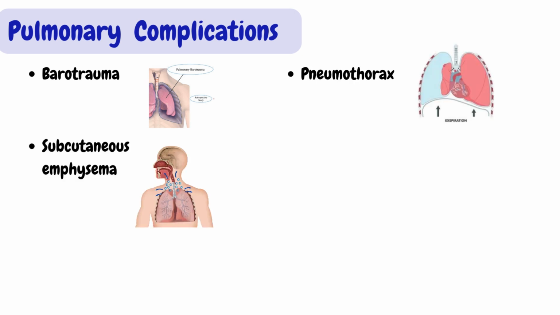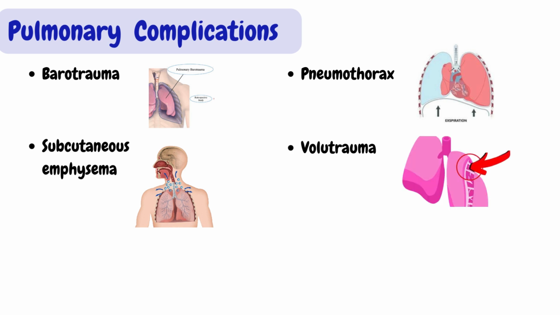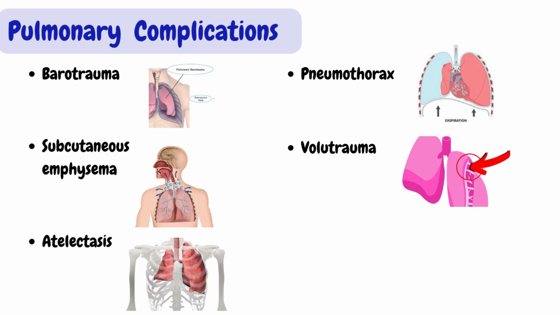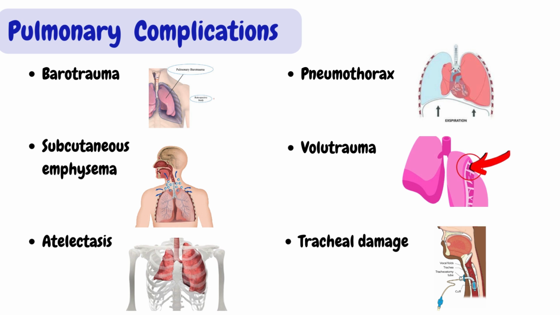Pneumothorax and subcutaneous emphysema can occur when a high pressure gradient between the alveolus and the adjacent vascular sheath causes the over-distended alveolus to rupture. Volutrauma can occur. It is the alveolar damage that results from high pressure resulting from large volume ventilation in patients with acute respiratory distress syndrome. Atelectasis. This is collapse of lung parenchyma from occlusion of air passage with the reabsorption of gas distal to occlusion. Tracheal damage can occur due to overinflation or reduced tracheal blood flow causing ischemia. This can be avoided by monitoring of intracuff pressures and volumes.